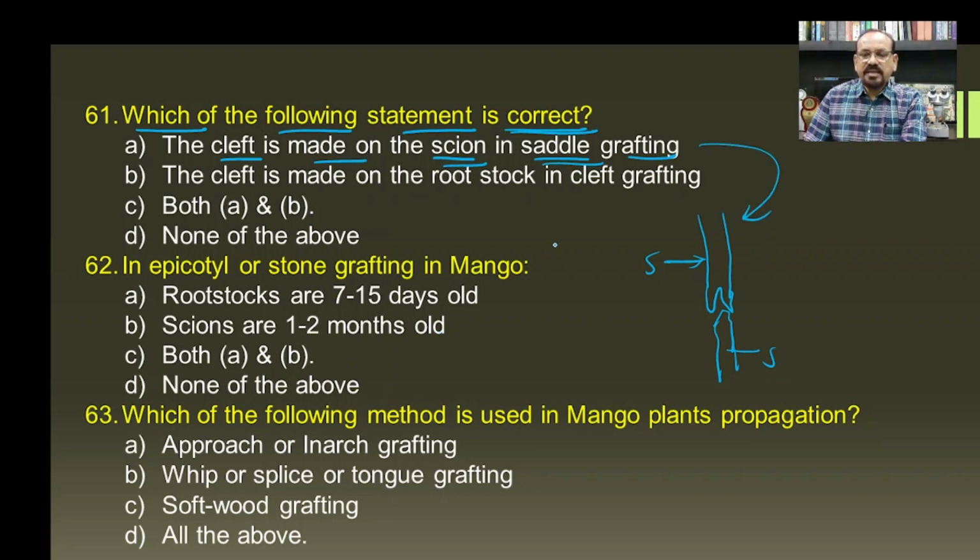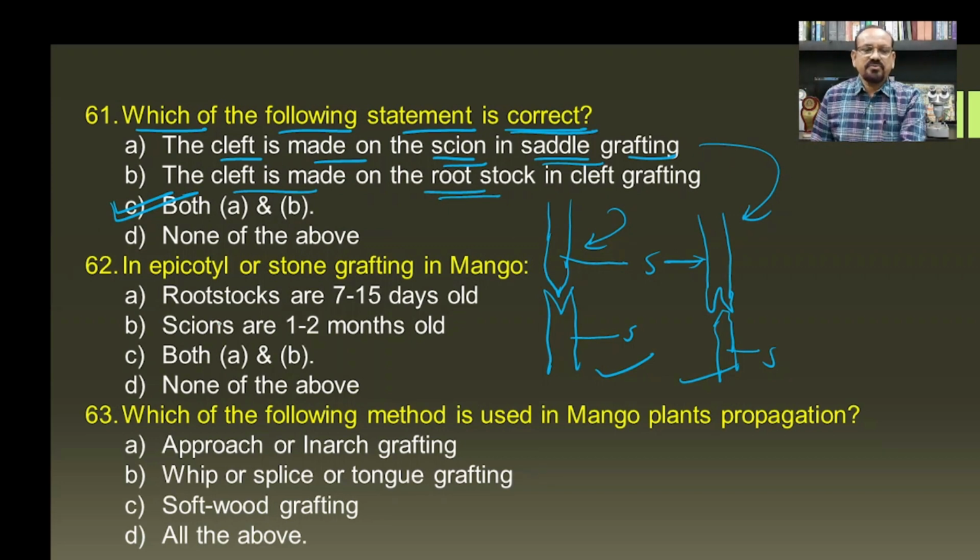While in the second one, the cleft is made on the rootstock, see here, this is the stock or the rootstock and the cleft is made here, while the scion will fit inside it. So this will be the scion and this will be the rootstock. So this is known as the cleft grafting, and both these are right, and hence C will be the correct answer for this question.